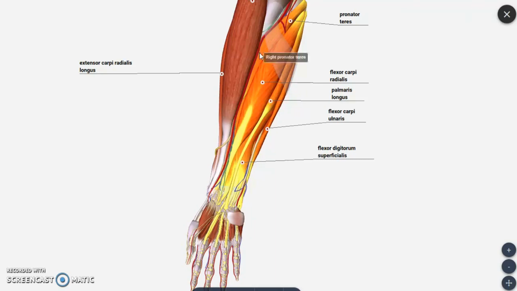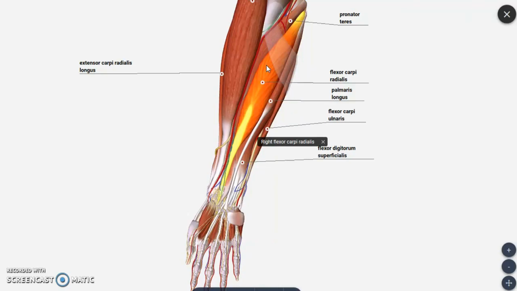From the lateral aspect to the medial aspect, we have four muscles in the superficial area. The first muscle you are viewing on the lateral side is pronator teres. You can make out clearly this is the pronator teres muscle, which goes laterally. Then medial to pronator teres we have another muscle called flexor carpi radialis, which is seen medial to pronator teres. From the lateral aspect we are arranging these muscles which take origin from the medial epicondyle of the humerus. First is the lateralmost muscle, pronator teres, then flexor carpi radialis.